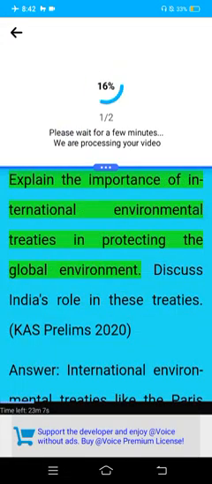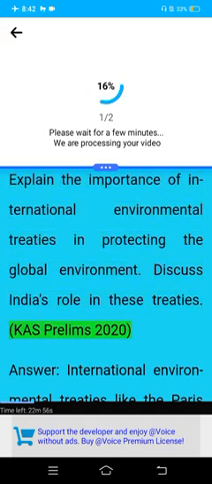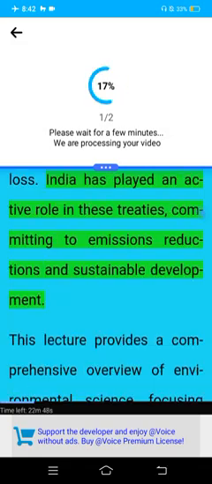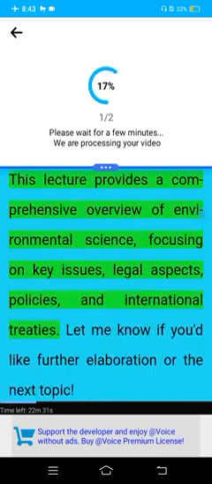Explain the importance of international environmental treaties in protecting the global environment. Discuss India's role in these treaties. Prelims 2020. Answer. International environmental treaties like the Paris Agreement, Kyoto Protocol, and Montreal Protocol are crucial in addressing global environmental challenges like climate change and biodiversity loss. India has played an active role in these treaties, committing to emission reductions and sustainable development.